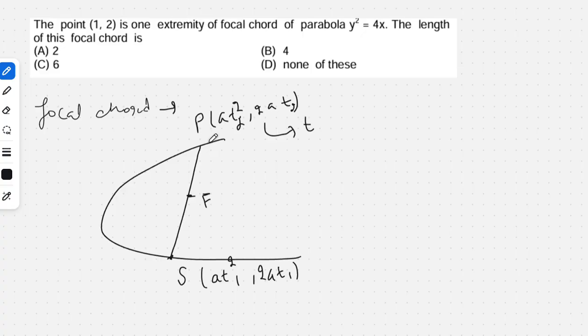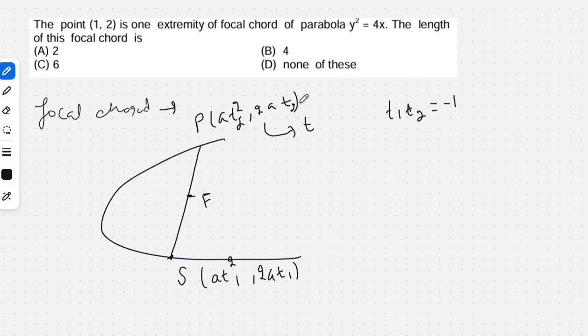If at1^2 comma 2at1 is one end of the focal chord and at2^2 comma 2at2 is the other end, then t1 into t2 will be equal to -1.